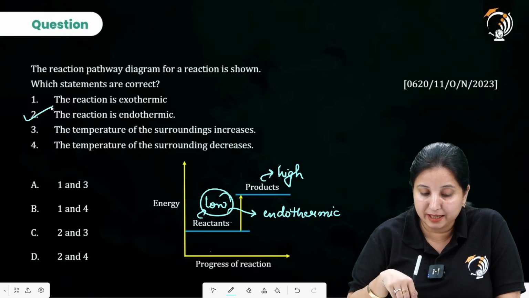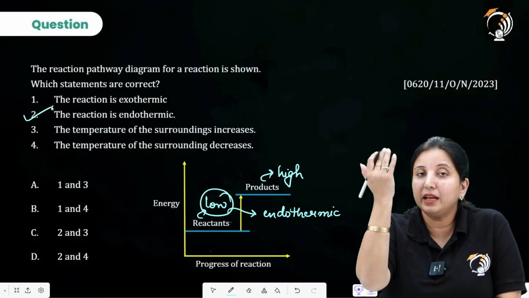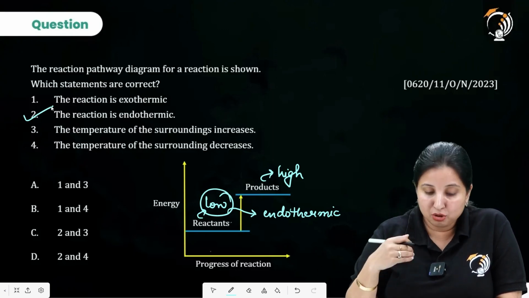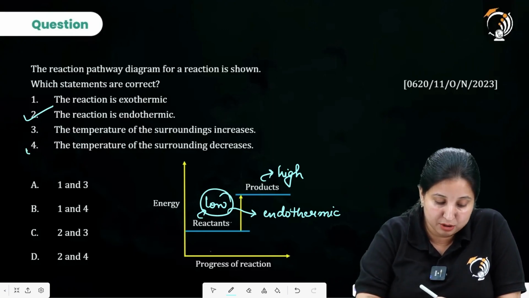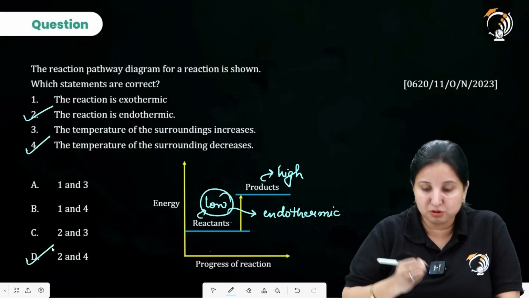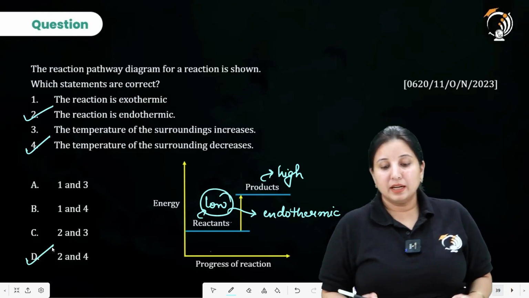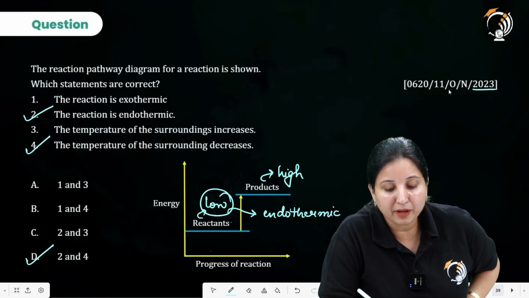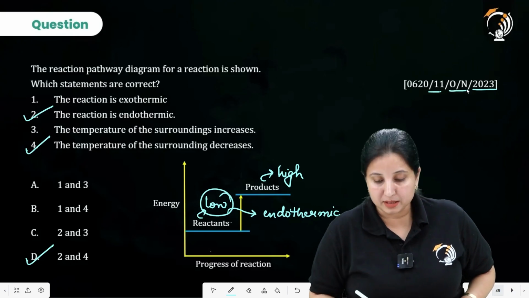Now when the reaction is endothermic, we are taking heat from the outside. So the surrounding temperature is decreasing. So second and fourth, so option D is going to be our answer. It is from the year 2023 variant 11 October-November series.